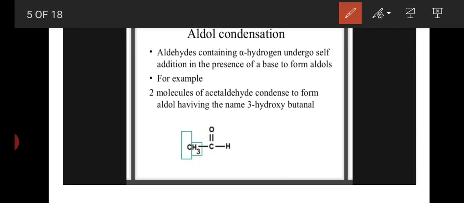Here this is the aldehyde acetaldehyde. This acetaldehyde has three alpha hydrogens. This acetaldehyde condenses with another acetaldehyde molecule in the presence of a base and forms aldol. The aldol name is beta hydroxy butyraldehyde or 3-hydroxybutanol. This is the product here.